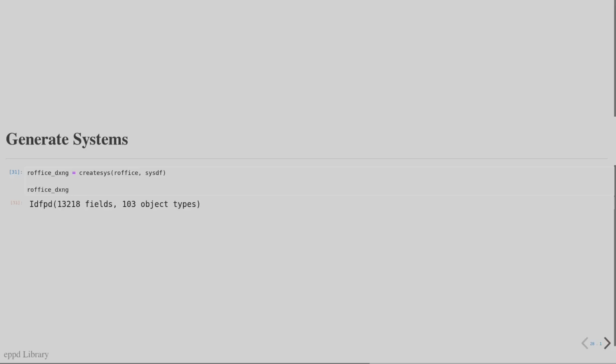The system definition data frame is then passed to the createSys function along with the IDF model. The function then returns an IDF model with the new systems applied.